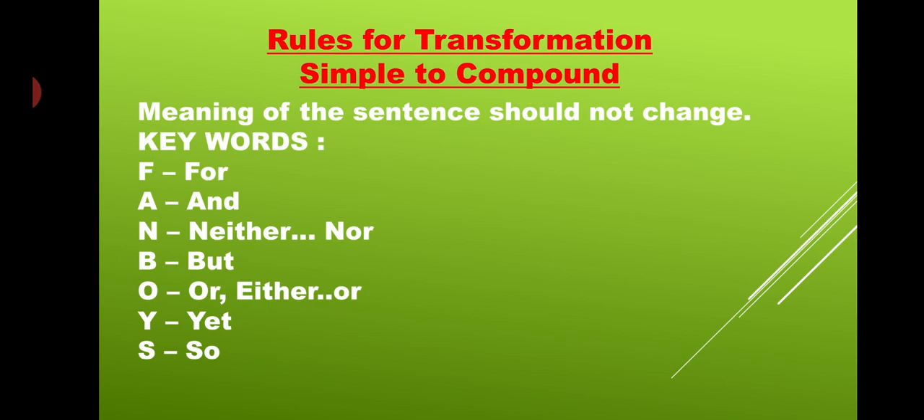F stands for, A says and neither nor, B for but, O or either or, Y says yet, S says so. So not only but also will also come for compound sentence. So students, while we are making compound sentences, we have to use these connectors. These connectors only we are using while we are making the compound sentence.